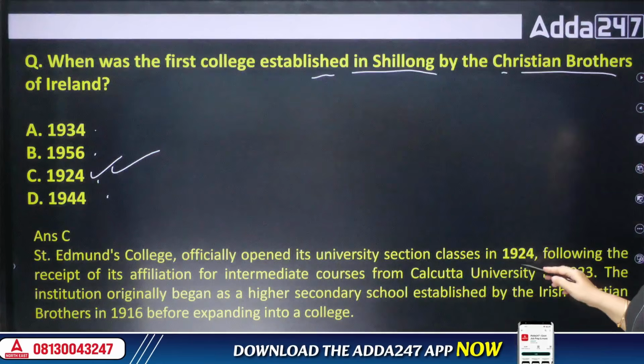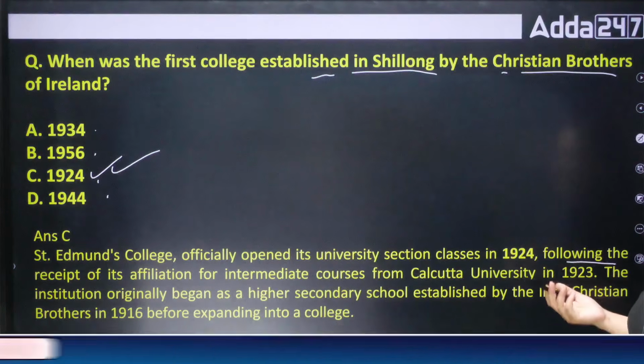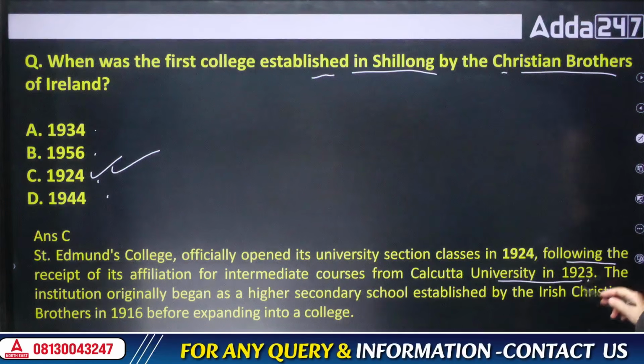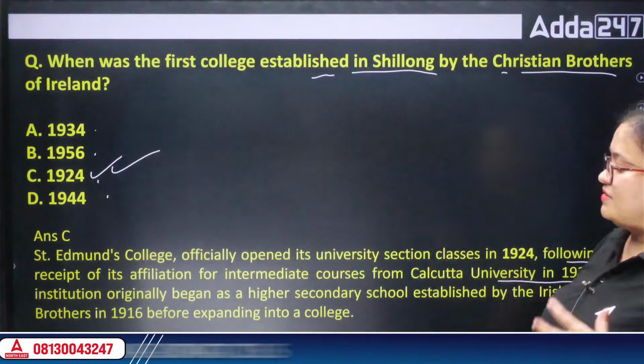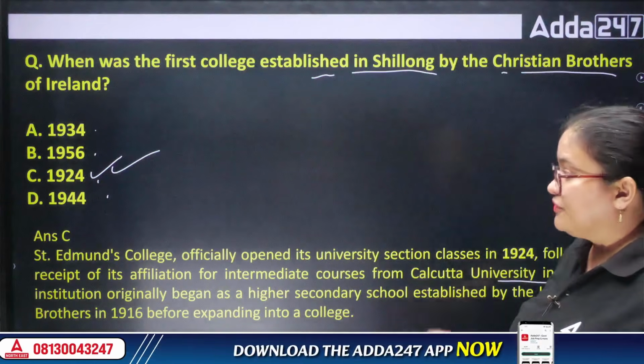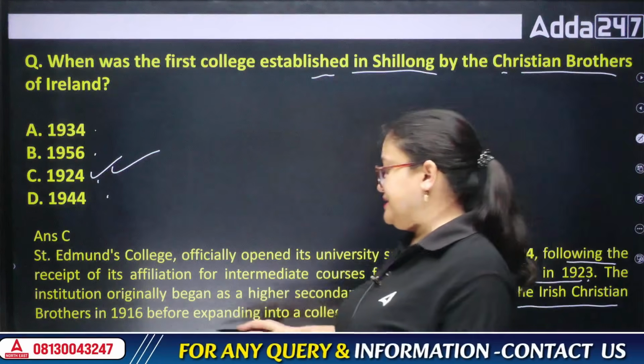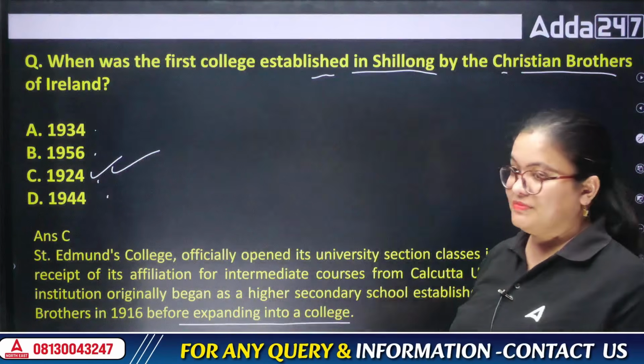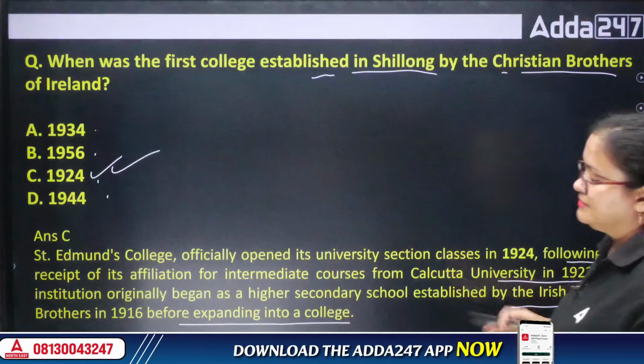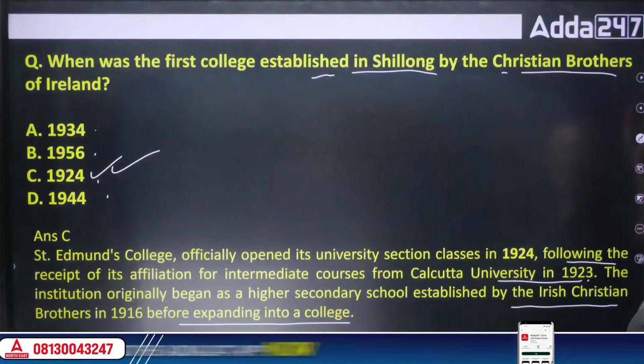Okay. So following this, affiliation was done from Calcutta University, and now many subjects are there. It was first given by these brothers in 1916, and before it was turned into a college. Now by the year 1924, it was fully established as the first college.